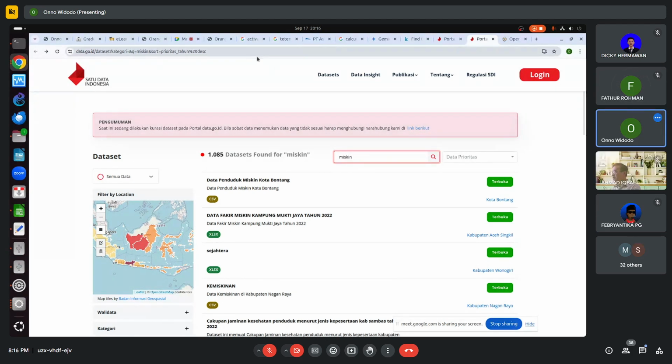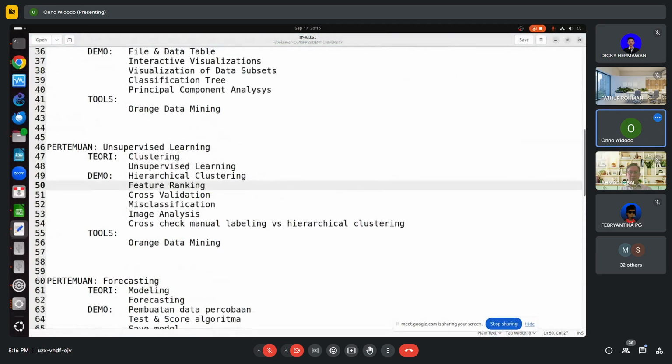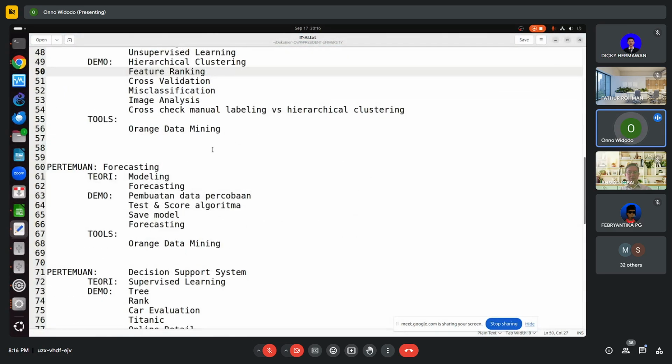Next week we will play around with forecasting. Many of these have been described in my class, so I may play around with other things.